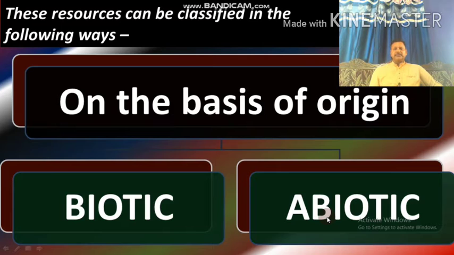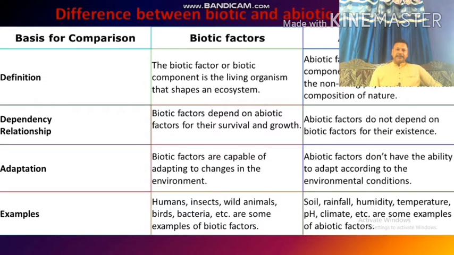Now a question is being asked for 3 marks: difference between biotic and abiotic resource. For that, one additional point, one definition, one example. 2 points you could already write. One definition you could write this way, the simple definition: all the living things together constitute biotic resource and all the non-living things together constitute abiotic resource. For the third point, any one you could choose to describe. So if the question is of 3 marks, you should write this as the third point.